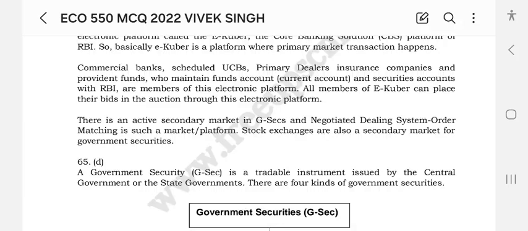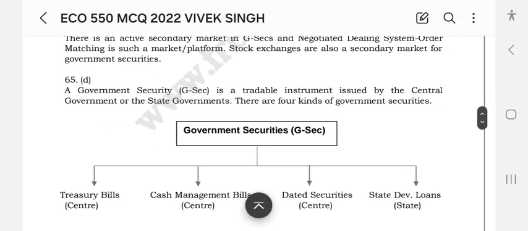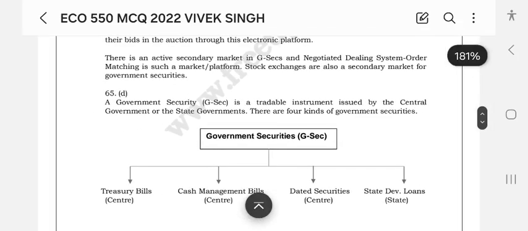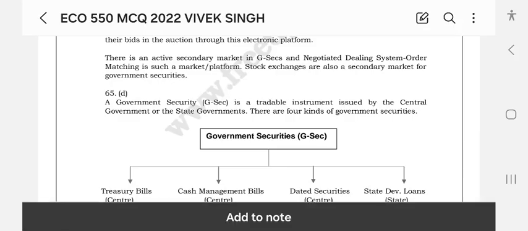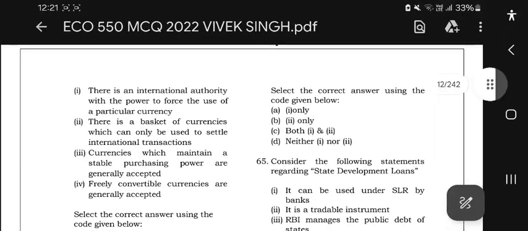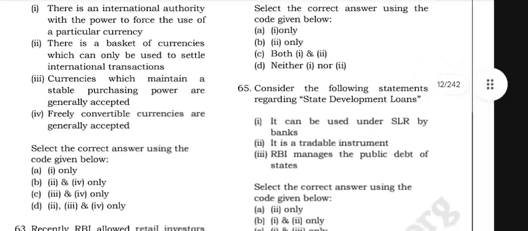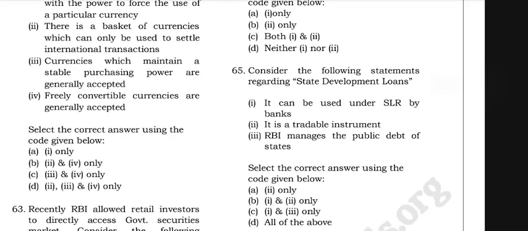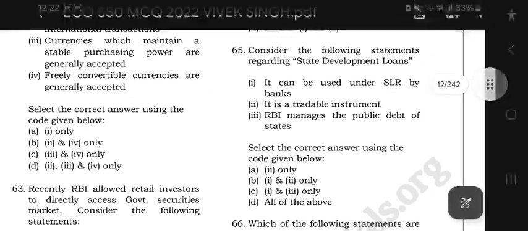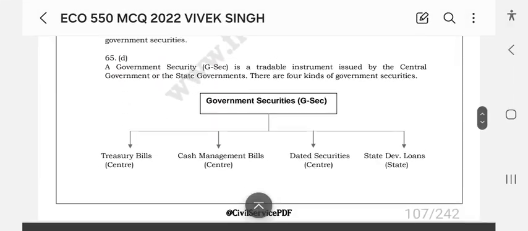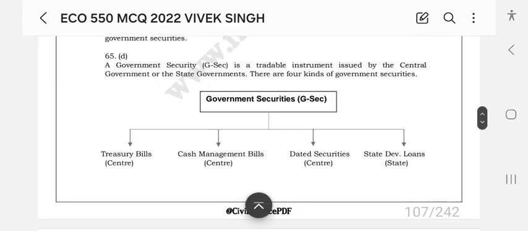Question 65. Consider the following statements regarding state development loans, SDLs. A government security, G-Sec, is a tradable instrument issued by the central government or the state governments.